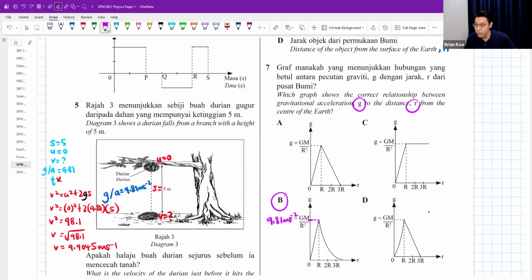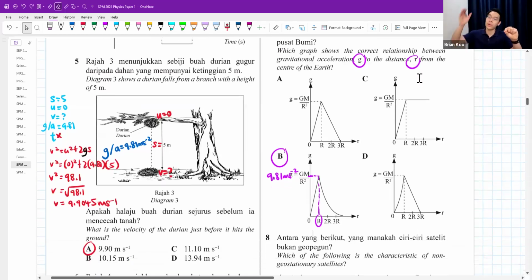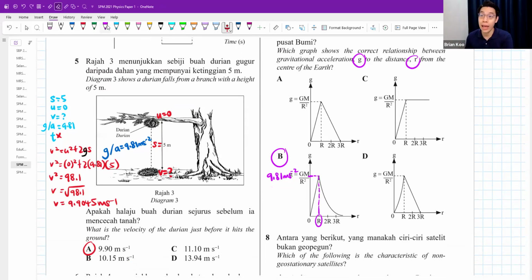Okay, and also, they say r is the distance from the center of Earth. From the center of the Earth all the way to the surface, you have the radius. Right now, center of the Earth until the surface of the Earth, that's the radius of the Earth. Radius of Earth, we call it big letter R. Which means, when I say big letter R like this, it means that here is the surface.